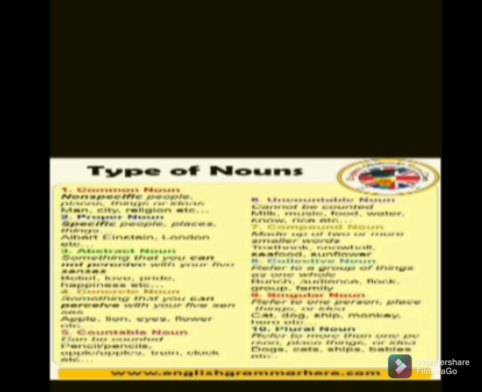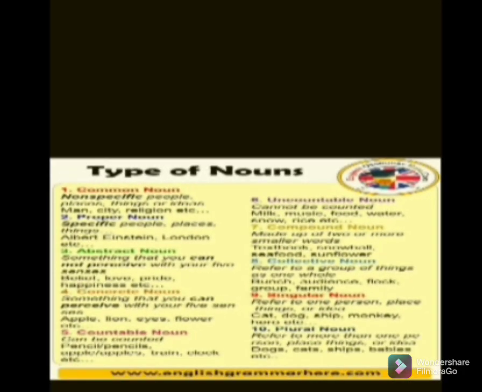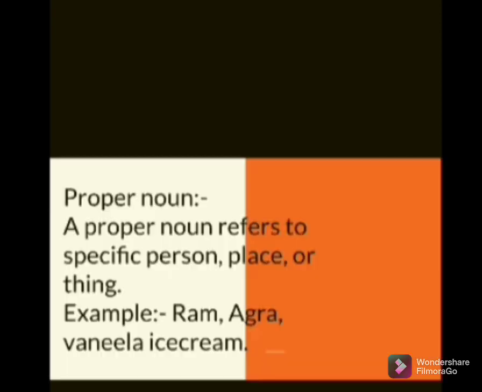Here are the types of noun. First is common noun. Common noun is used in the place of proper noun, because it is not specific. A common noun doesn't show a specific thing. It is a common thing, like a city. It does not denote any specific name of any city. It is a city, right? Religion, people, doctor, teachers, means it is commonly used. That thing is a common noun.